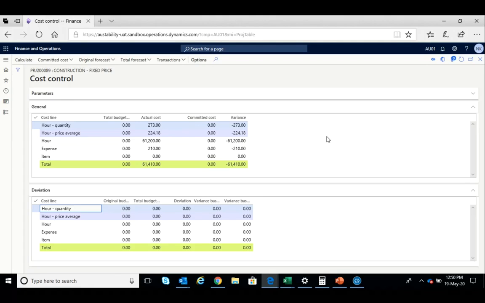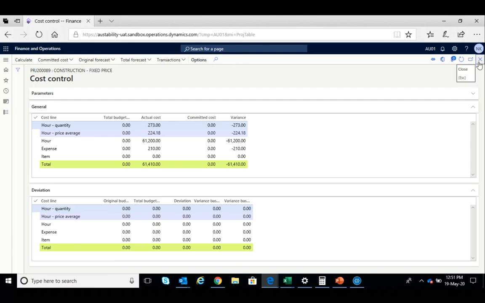The system tracks the committed cost as well, meaning as soon as a purchase requisition for a project is raised for say 10,000, once it is approved, it comes into the committed cost. Maybe the item will come later and you make a goods receipt note and book it later, but the project manager knows that the 10,000 is already incurred. So any purchase order not yet released also goes into the budgeting and control.